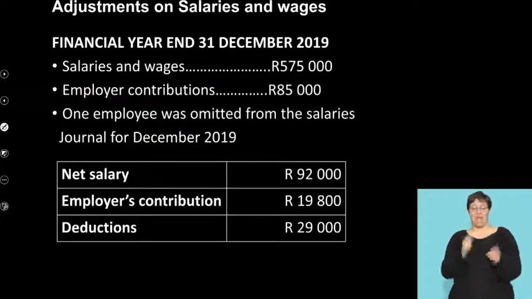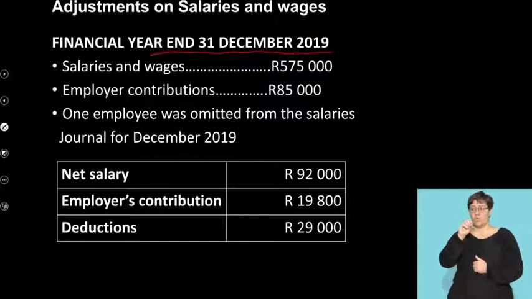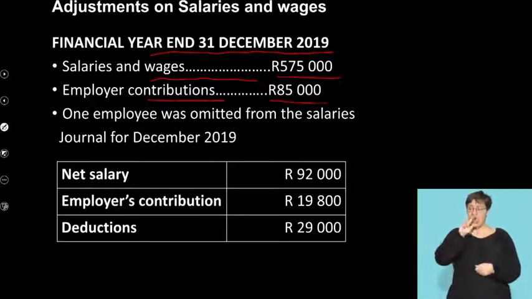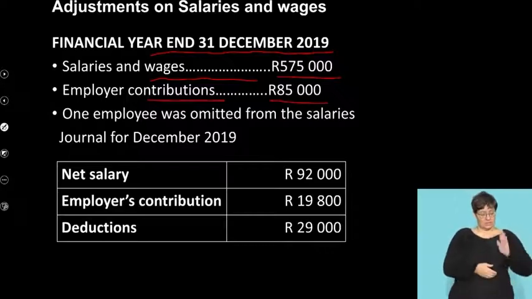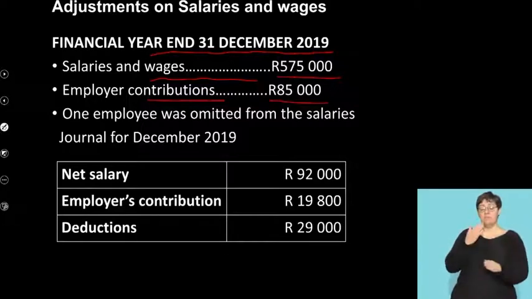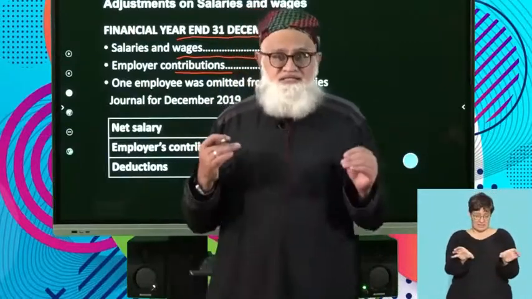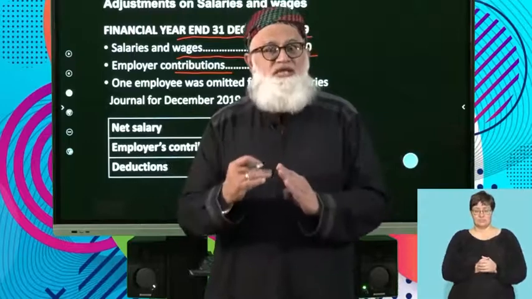Okay. The next adjustment says here, your financial year end is the 31st of December 2019. Salaries and wages was that figure. Employer contributions, 85,000. So in this particular example that you see in front of you, you find that your salaries and wages is a standalone expense and your employer's contribution is another expense, also standalone.